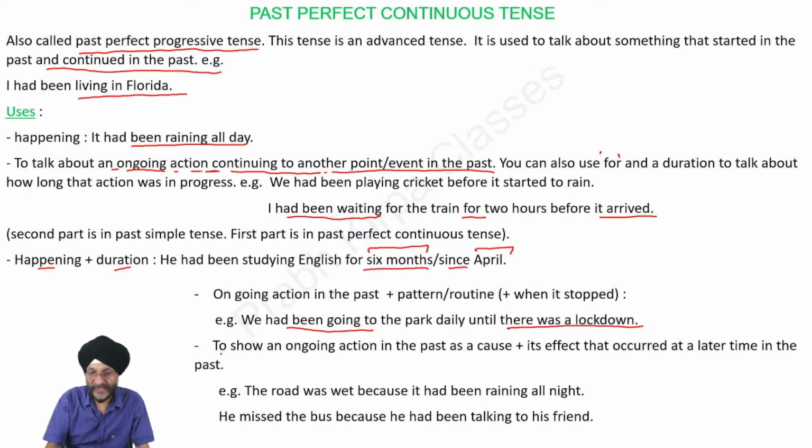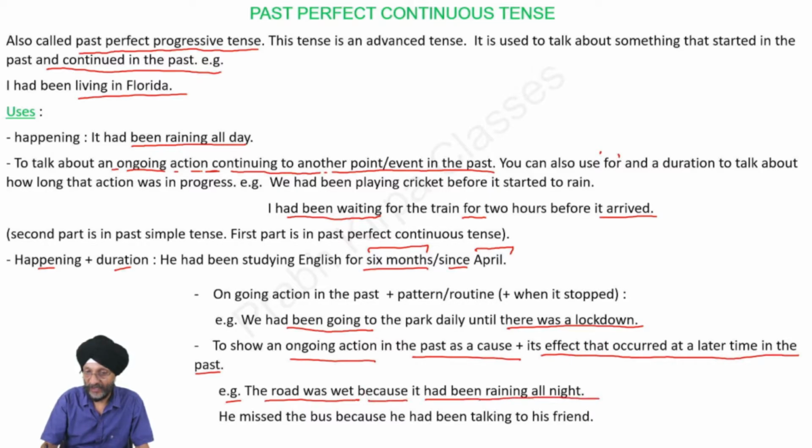This tense can also be used to show an ongoing action in the past as a cause plus its effect that occurred at a later time in the past. For example, the road was wet. The reason for the same was because it had been raining all night. He missed the bus because he had been talking to his friend. As he was talking to his friend, he missed the bus.